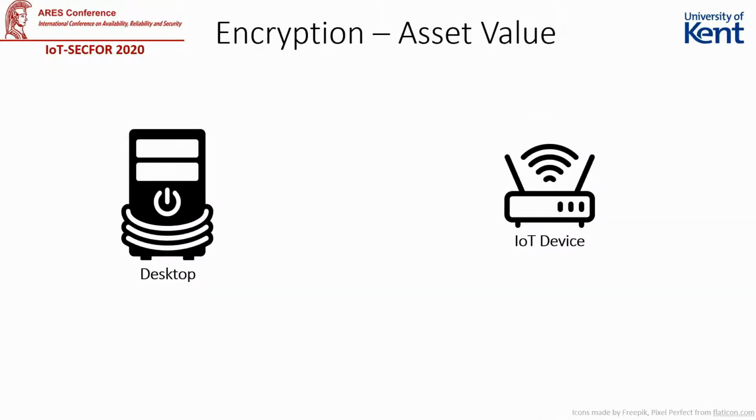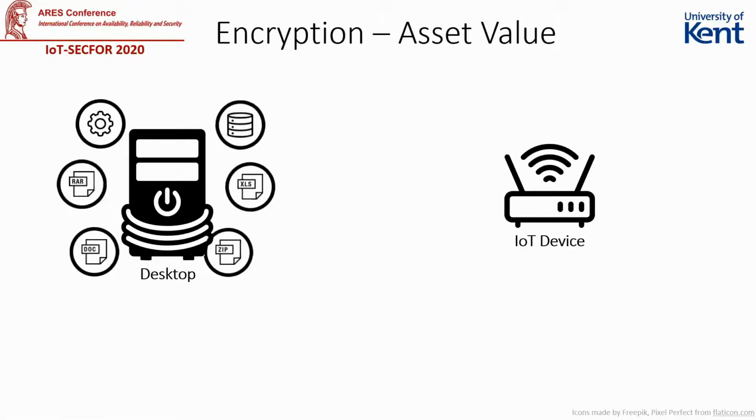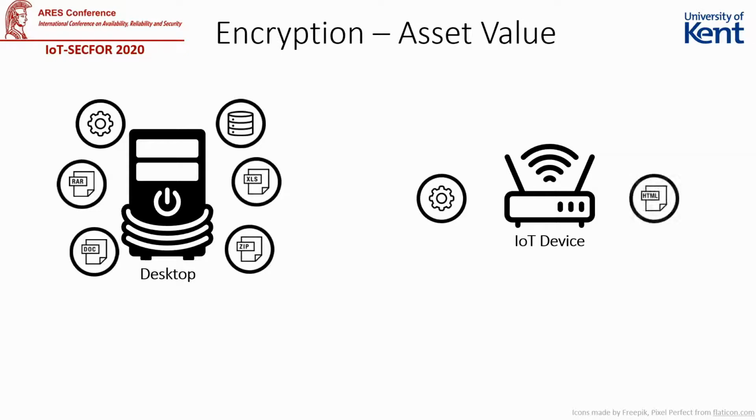After hijacking the various communication channels, PaperW8 then aims to encrypt the important files stored on the device. Traditional ransomware that targets desktop-based computers aims to encrypt unique files that may have value to the user, such as databases or Excel documents. IoT devices, however, are unlikely to be storing any user-generated files of value to the user. While there may be some exceptions, such as with wearable devices that may store personal information, most IoT devices will only contain files that are used to configure or run the device. Instead, in order to ransom a device effectively, PaperW8 targets the functionality of the device itself, which will always have some value to the user.